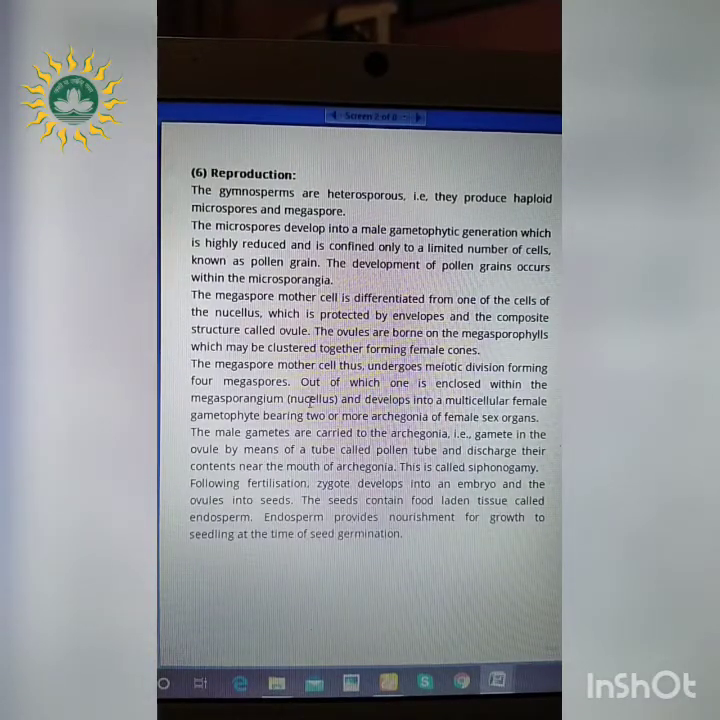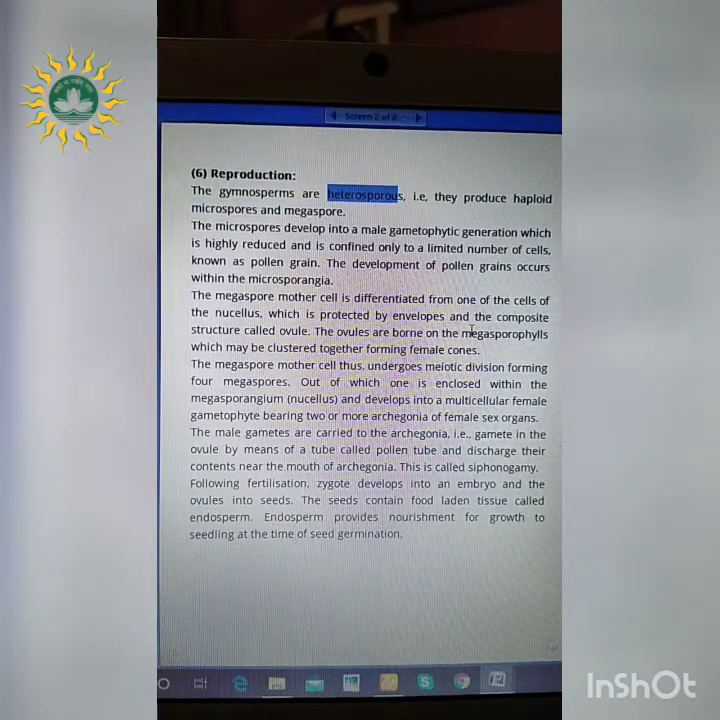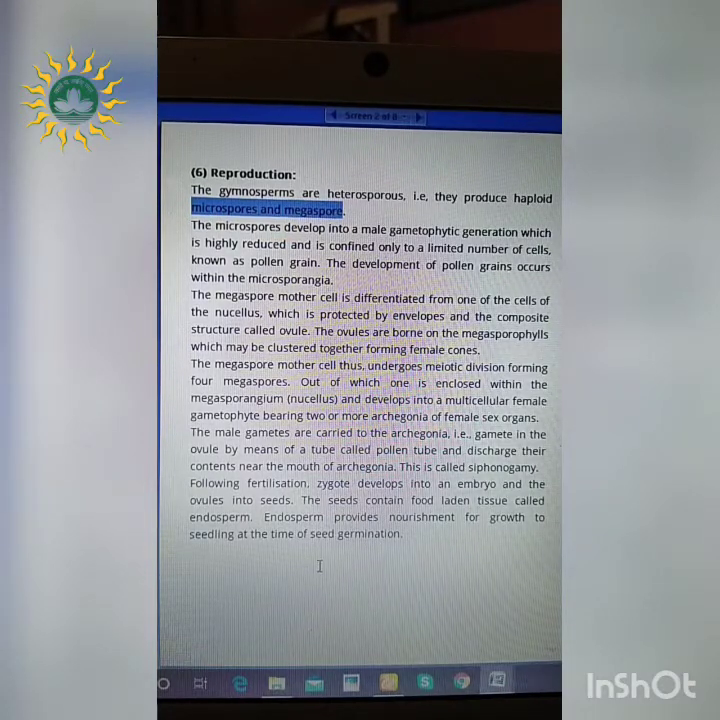Next, coming to the process of reproduction. These gymnosperms are heterosporous in nature. Now, what does the word heterosporous mean? Hetero means different and sporous comes from the word spore. So, two different spores are present. One is microspore, another one is megaspore. Microspores are the small ones. Micro means small and mega means large, as I have mentioned. So, microspores are the small or male ones, and megaspores are the large or female ones.